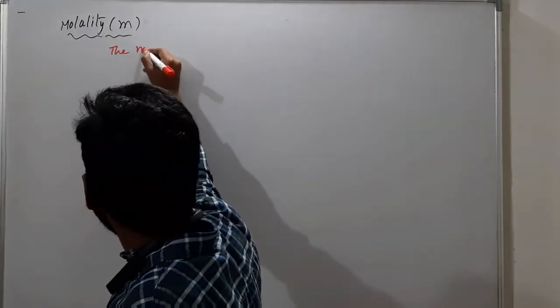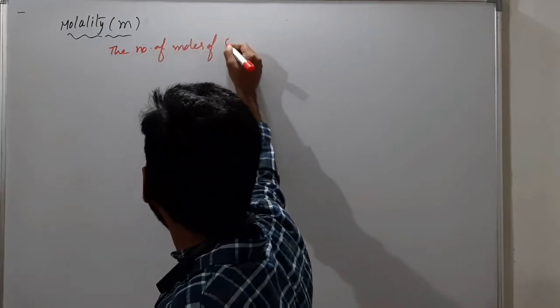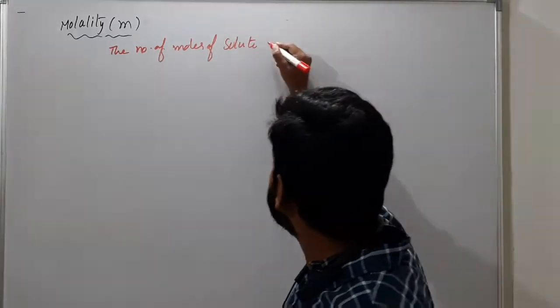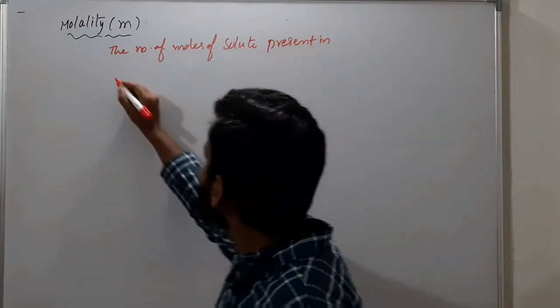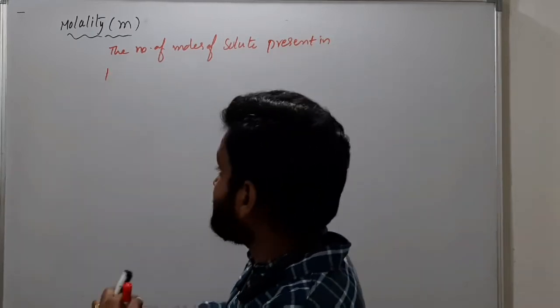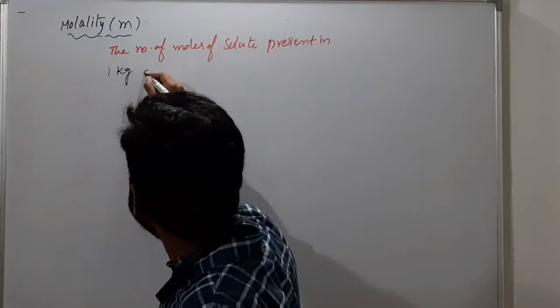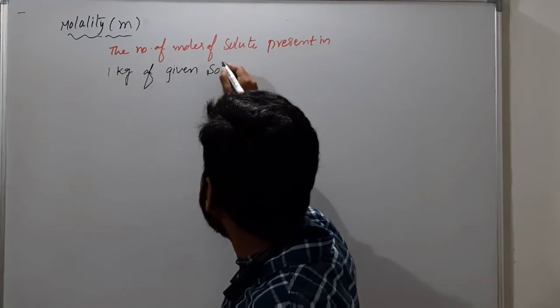The number of moles of solute present in 1 kg of given solvent.